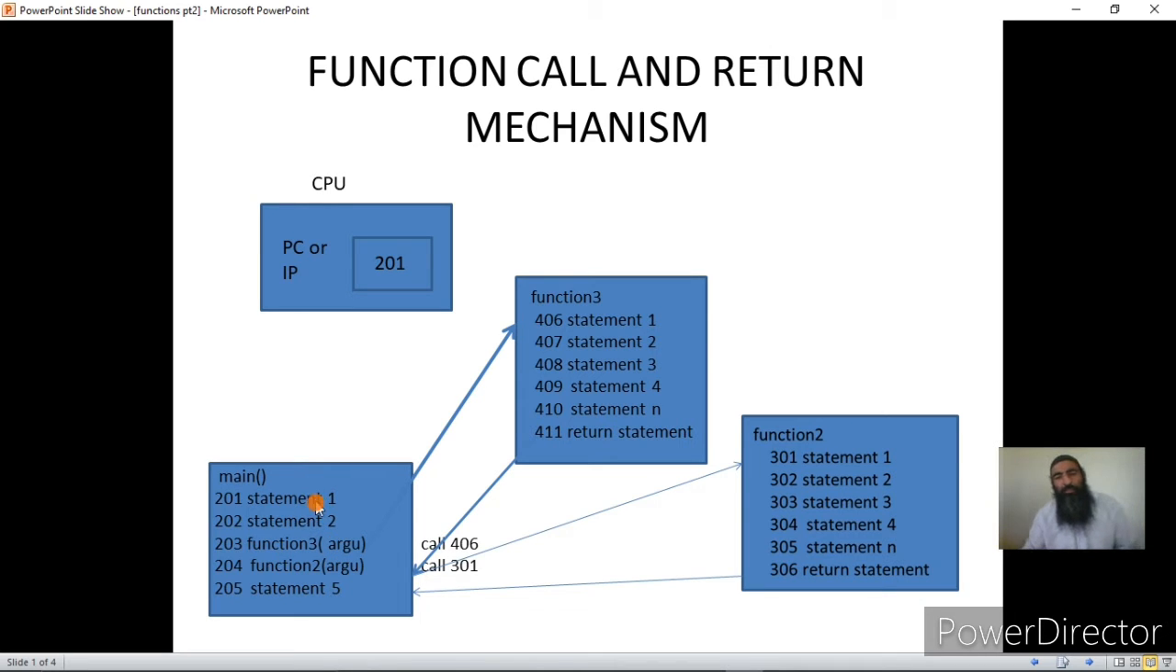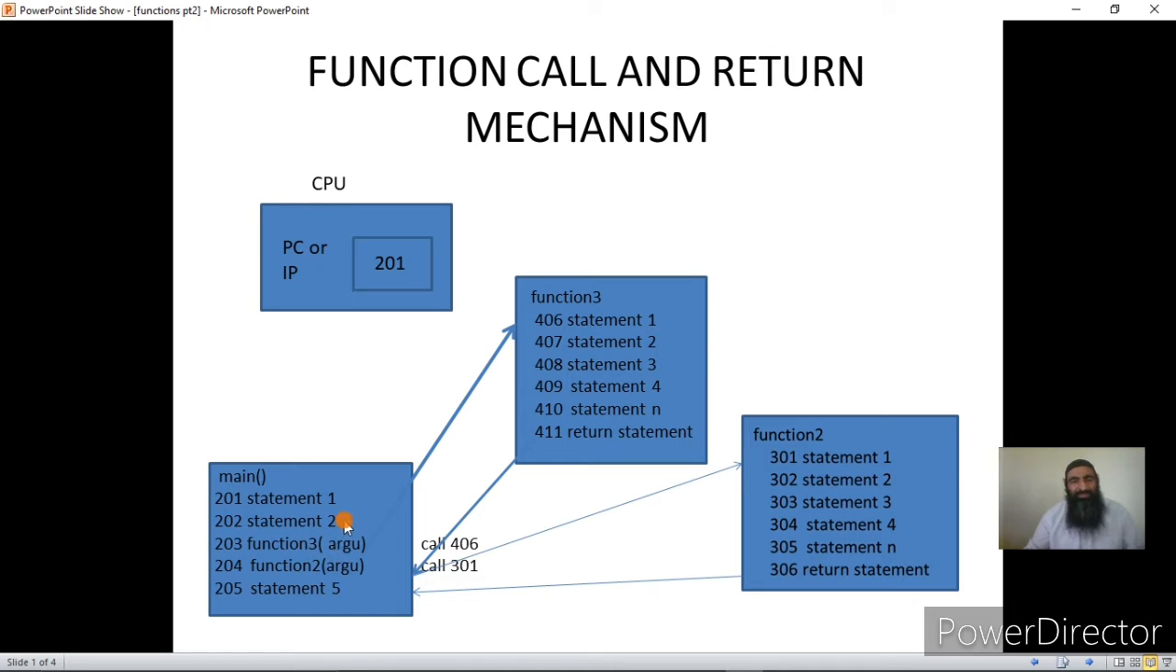Now, since the first three instructions of main have been executed, the CPU should return where it had left the job, that is, where it left the execution of main at address 203. The instruction that was at 204 has not yet been executed by the CPU, and neither has the instruction that was at 205. When it receives a call at 203, the call is a request to the CPU that the function being called should be executed now.